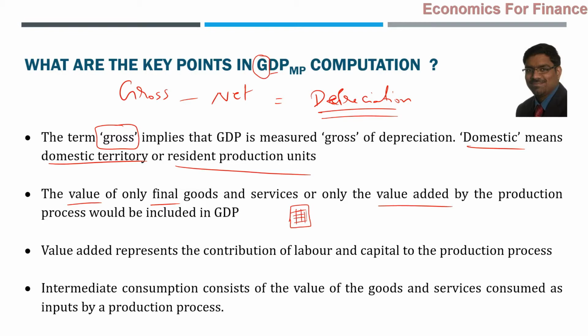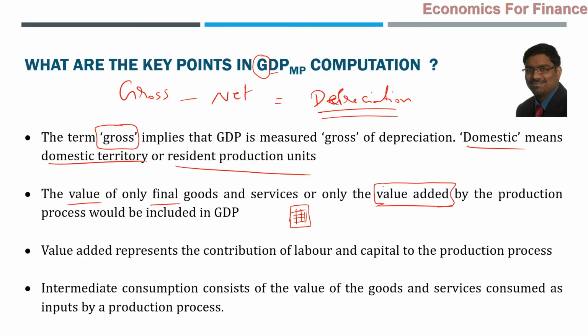So should we take the market value of the Apple phone, or should we take only the value added in India to that phone? The answer is only value added. Value added in the production process should be the only thing taken into consideration. Why? Because naturally, the real addition to the value happened in India to the extent of whatever fresh effort has been put into those phones' production.